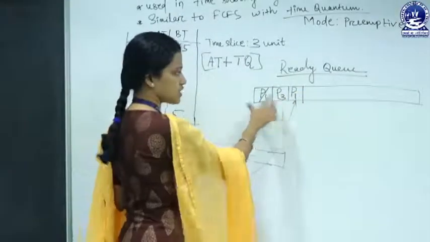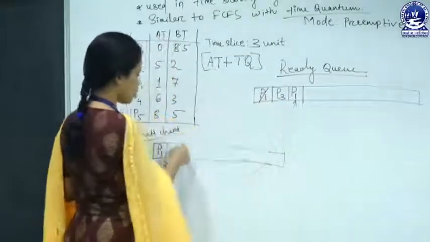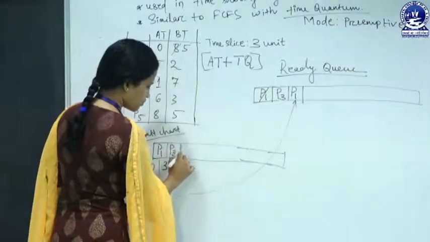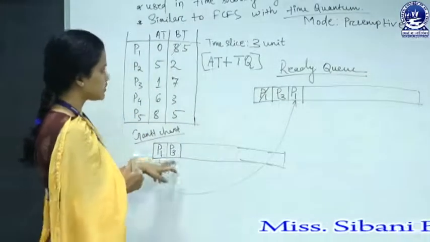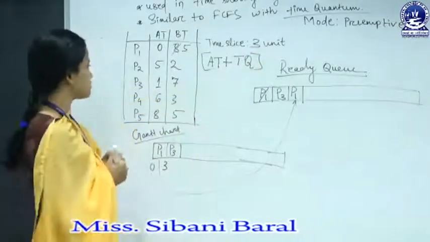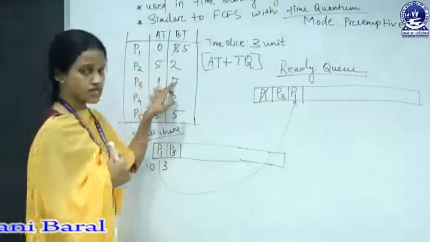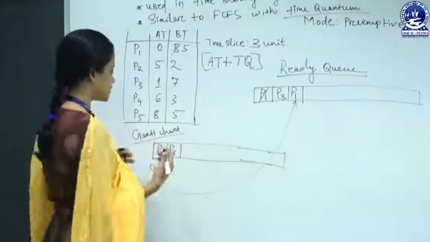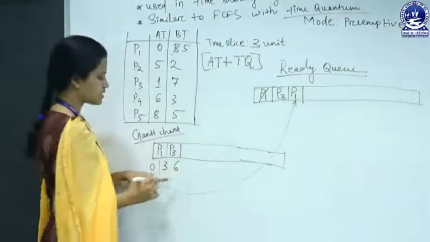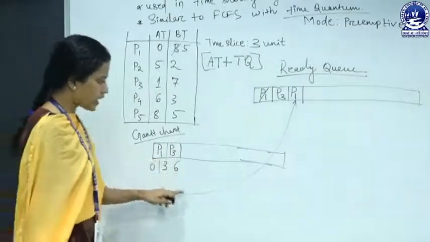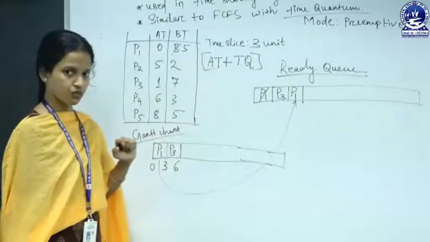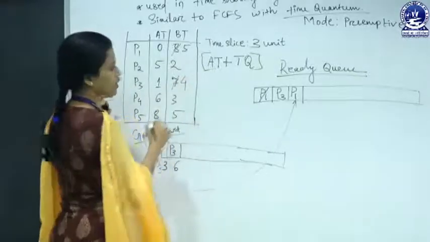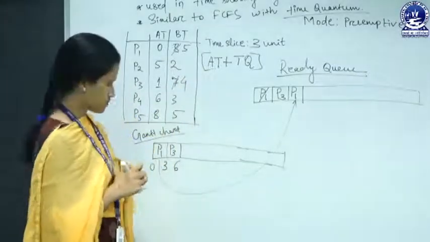So first is P3. Now it is P3's turn to go to the CPU. We can allocate P3 to the CPU for the same 3 units of time. The burst time of P3 is 7 milliseconds, but it will run in the CPU for 3 units of time. That is, at 6 milliseconds, it will go back to the ready state. The rest still needs 4 units of time to complete its execution.